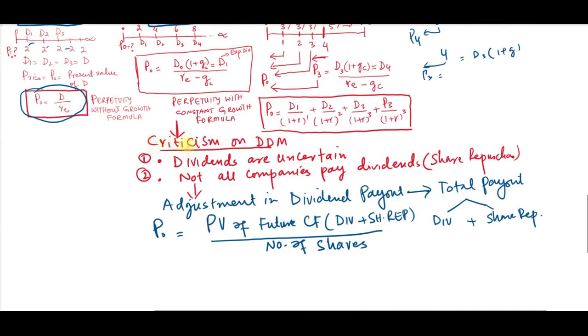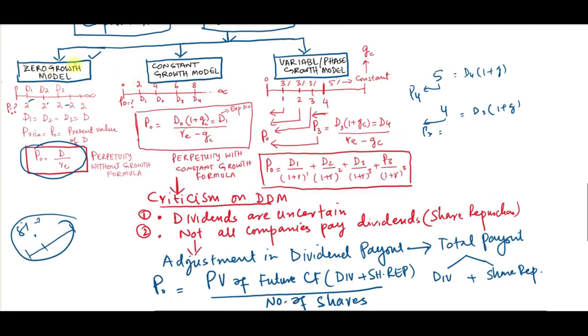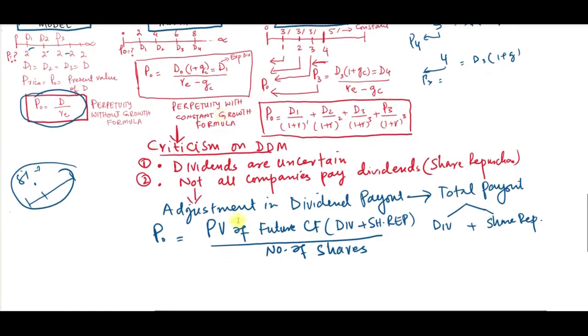Lastly, we have some criticism of the dividend discount model. Number one, dividends are uncertain. We cannot predict dividends like in bonds, where we know our cash flows based on the coupon rate, or we can calculate cash flows that are certain, but dividends are not certain. Also, not all companies pay dividends. So these dividend discount models ignore companies that pay both dividends as well as share repurchase, or in other words capital gain.